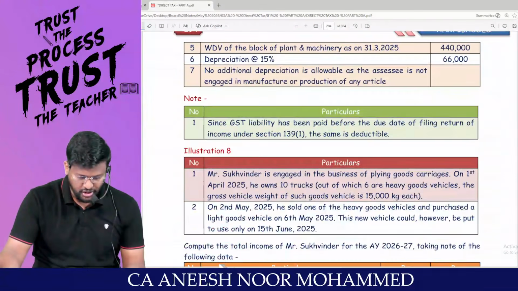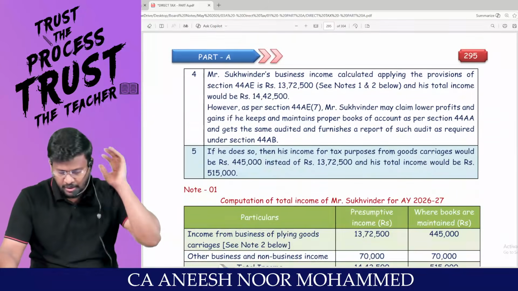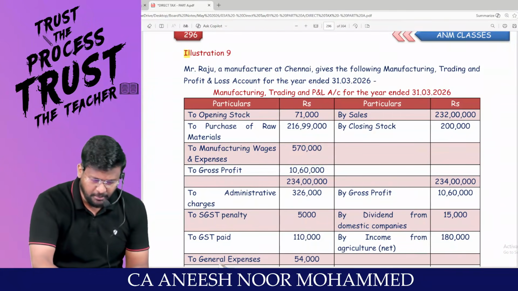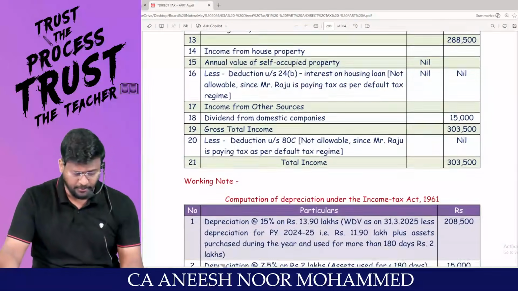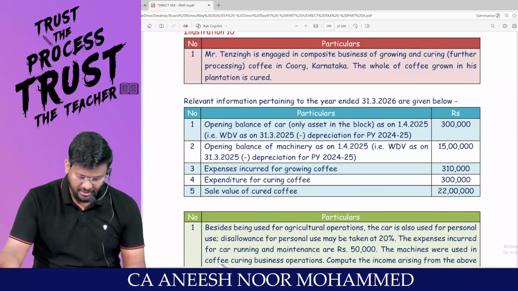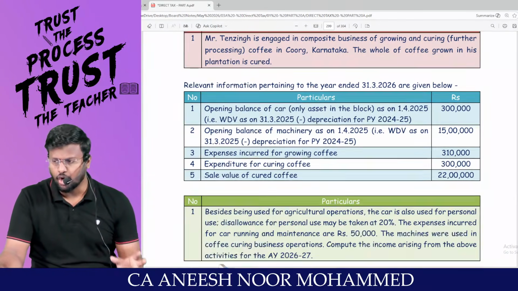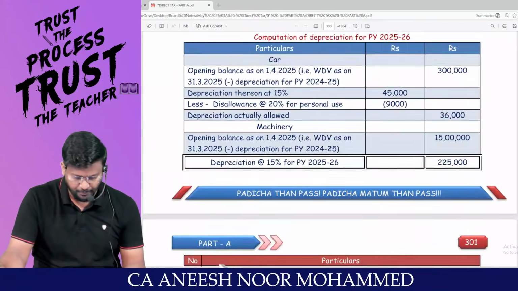Then illustration number 8, a very good question again, with the normal route and the presumptive taxation route. Illustration number 9, again a profit and loss account question, again a very good question. Illustration number 10, a very small question, but 33AB tea, coffee, rubber, rule number 7A, 7B, 8 question.